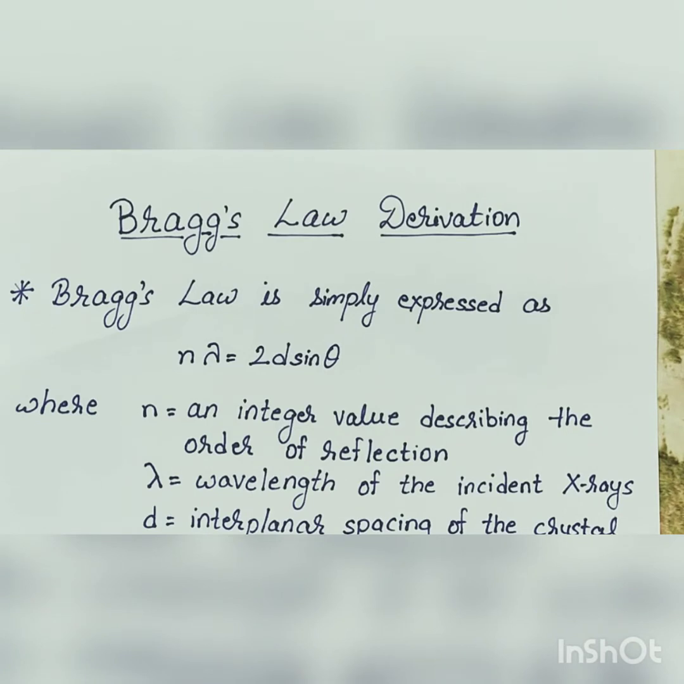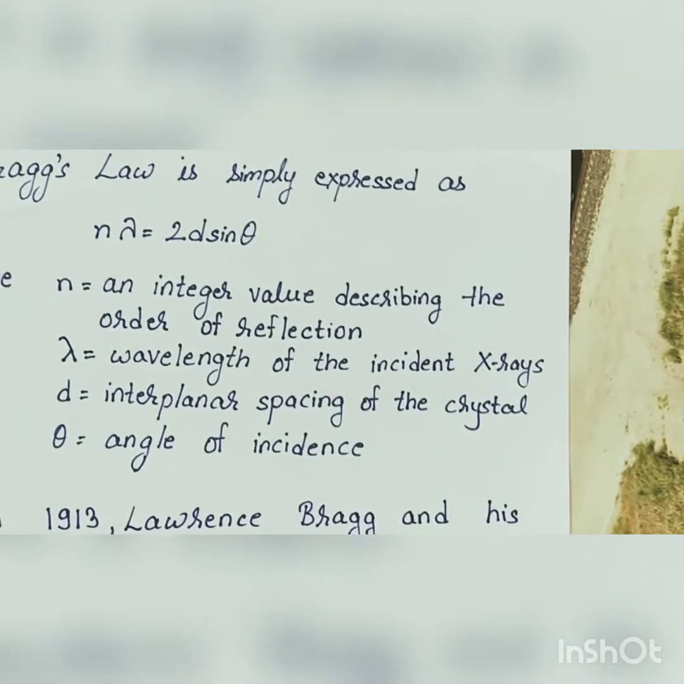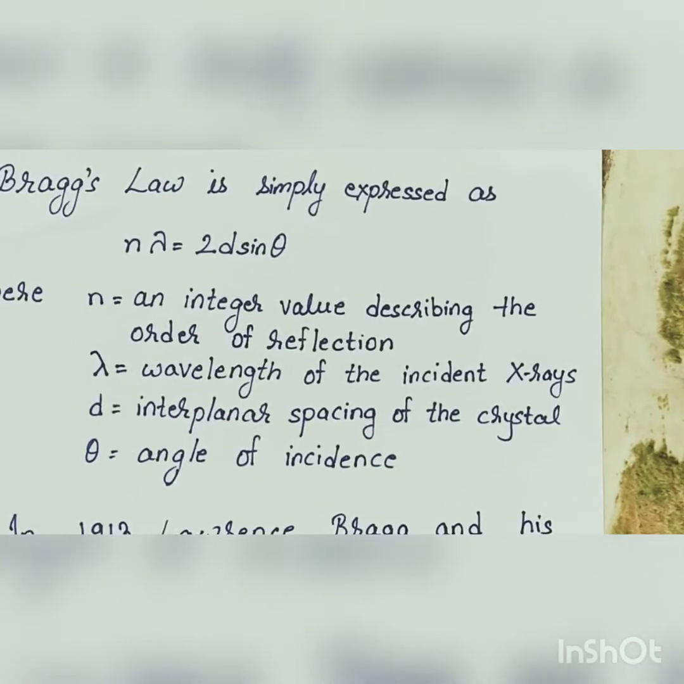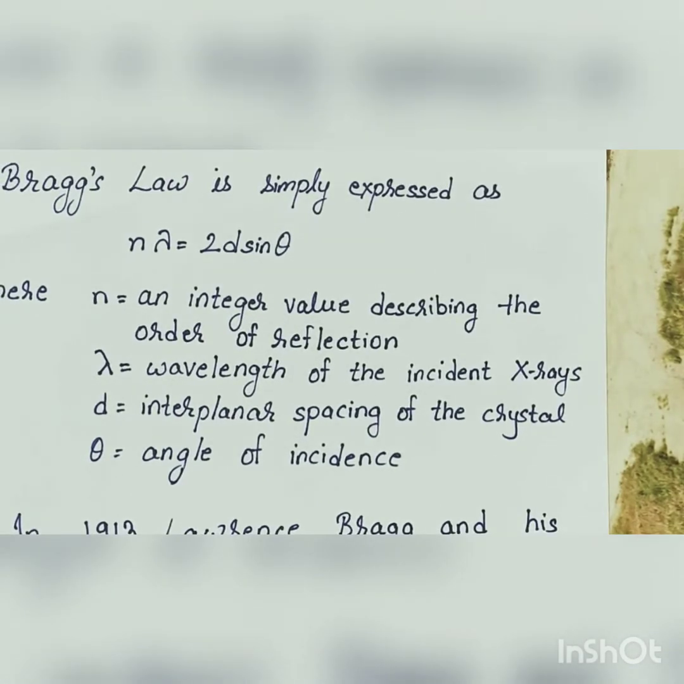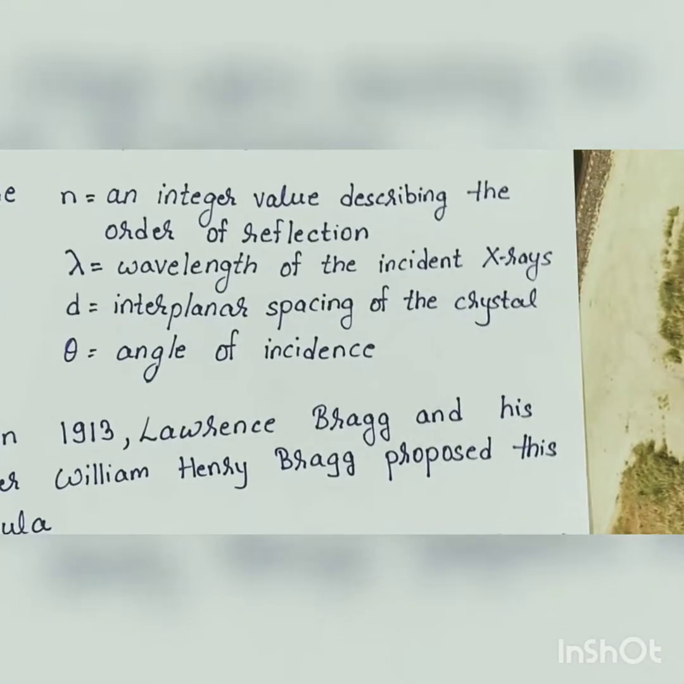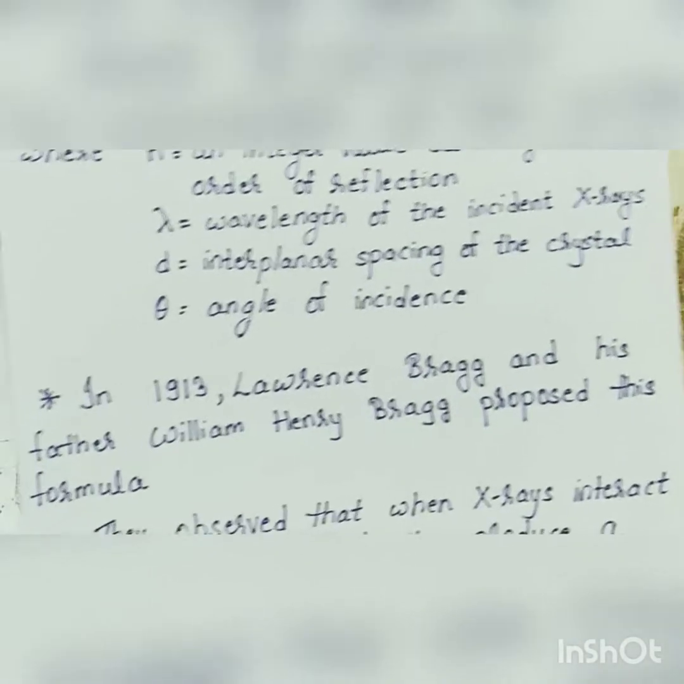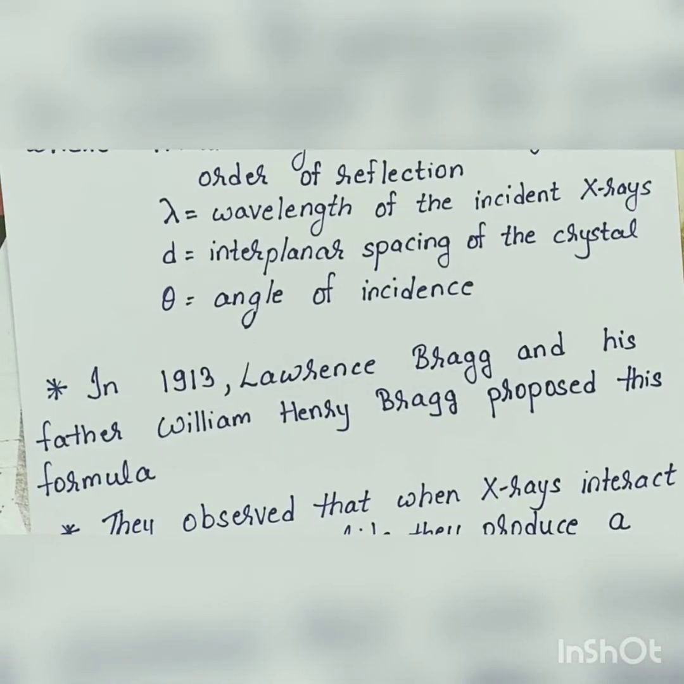Bragg's law is simply described as n lambda is equal to 2d sin theta, where n is an integer value describing the order of the reflection, lambda is the wavelength of the incident X-rays, d is the interplanar spacing of the crystal, and theta is the angle of incidence. This formula was proposed by Lawrence Bragg and his father, William Henry Bragg, in 1913.